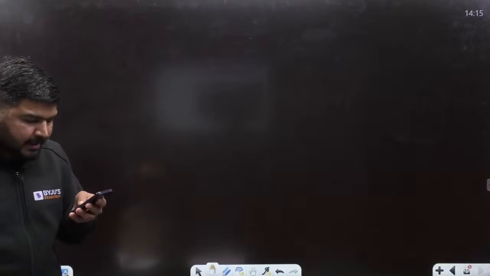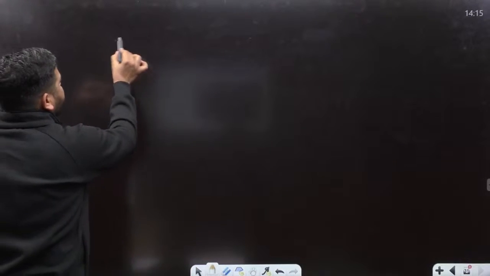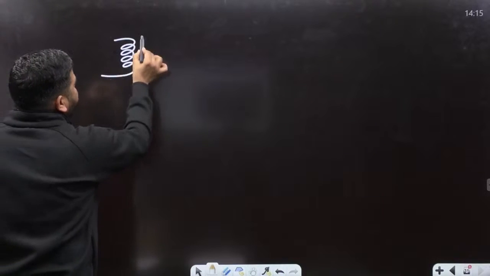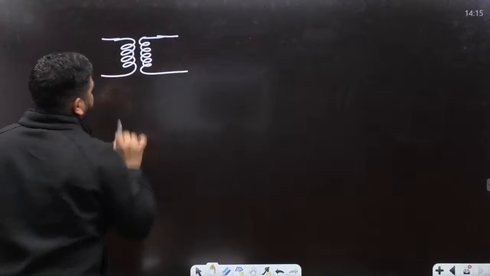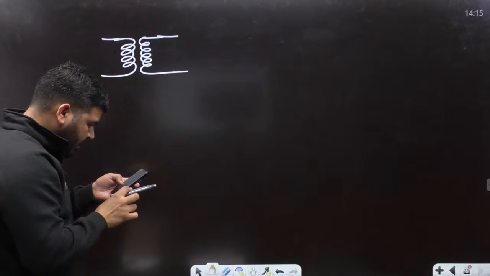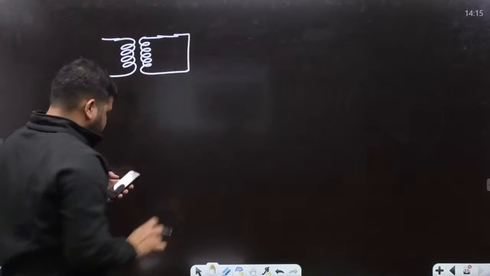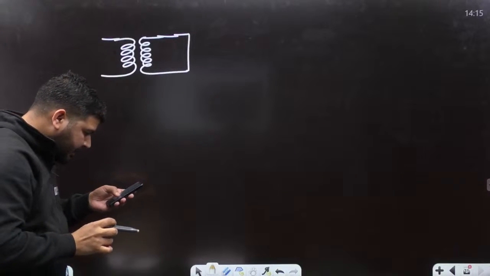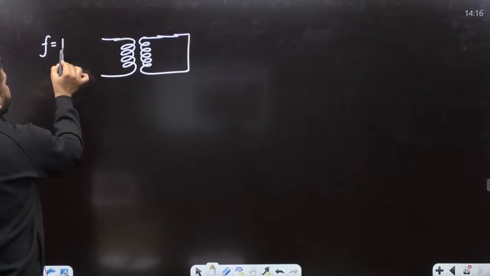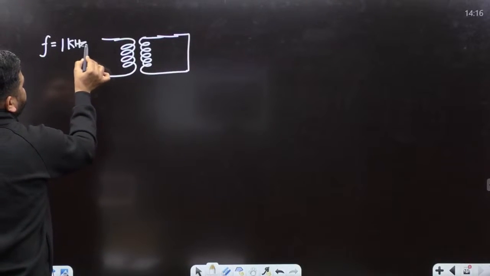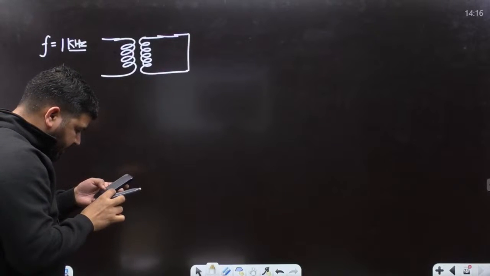A short circuit test is conducted on a single phase transformer. This is my single phase transformer, and we have performed a short circuit test, with the secondary side shorted. It is given that the frequency of the input voltage is 1 kilohertz. This is the supply frequency, 1 kilohertz.